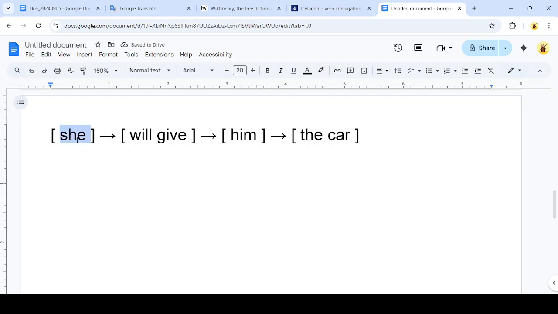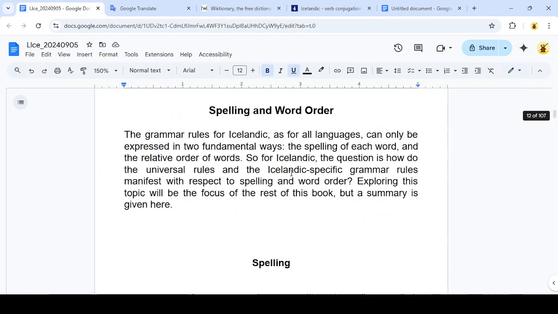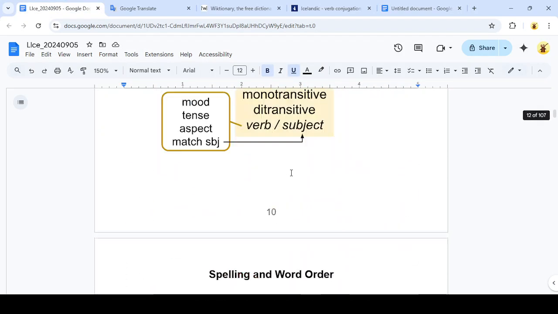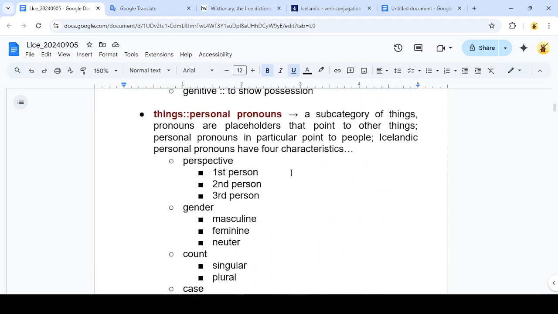We'll start with the first component here, which is the subject. So we've got English, she, and we're going to translate that into some word in Icelandic. She is a personal pronoun, and we are interested in how Icelandic does the personal pronoun. So let's investigate the Icelandic personal pronoun a little bit. I'm going to go to the summary section on Icelandic personal pronouns.